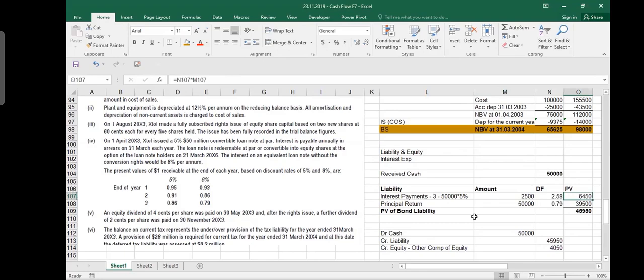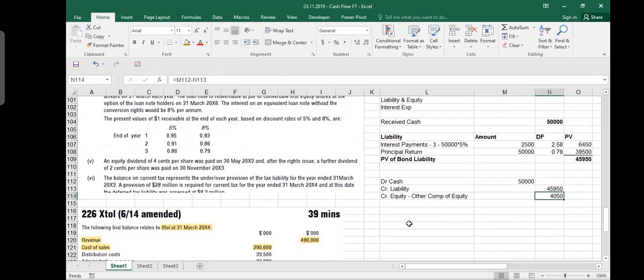So present value of interest payment, present value of principal payment, total present value of liability. This is the cash receipt. The difference between these two is my equity. It goes into my balance sheet under other equity. Then I have to calculate my interest expense. How much interest cost for the year?